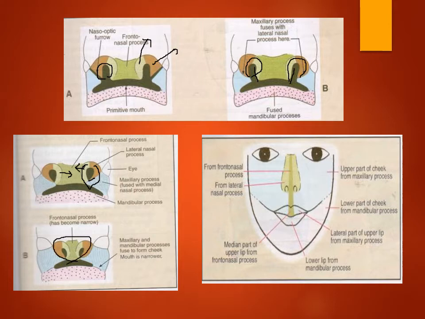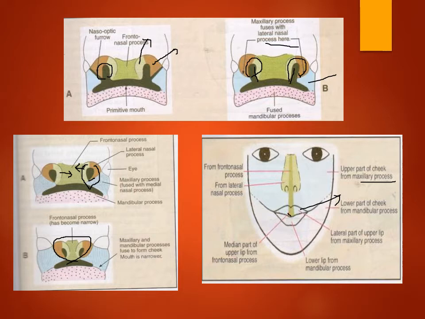So as deepening proceeds, the upper lip is formed by the fusion of the maxillary process with the lateral nasal process. The blue maxillary process, when it fuses with the orange lateral nasal process, forms the upper lip.